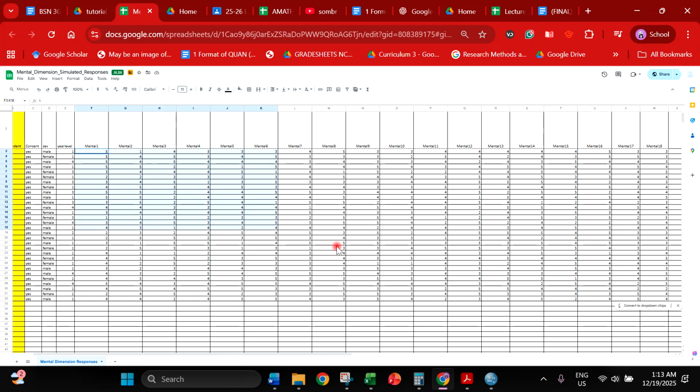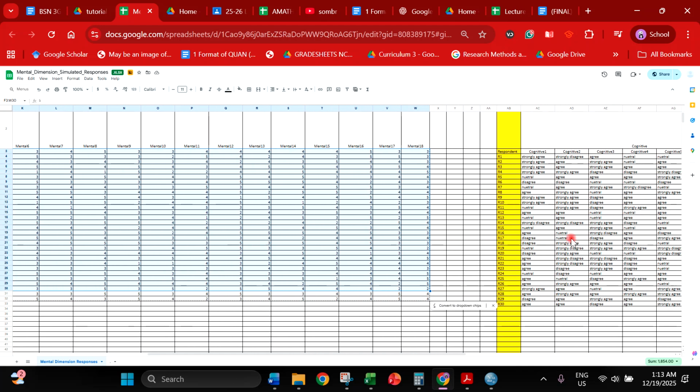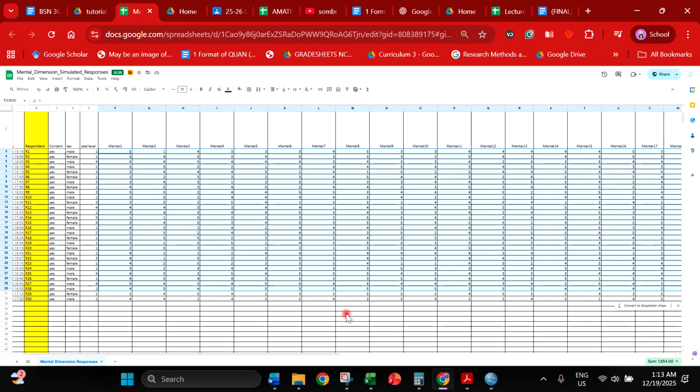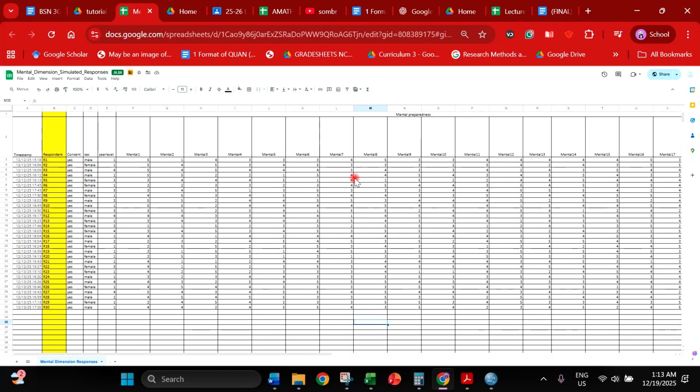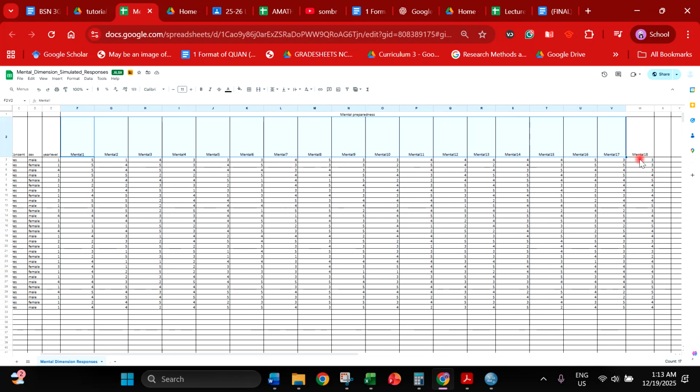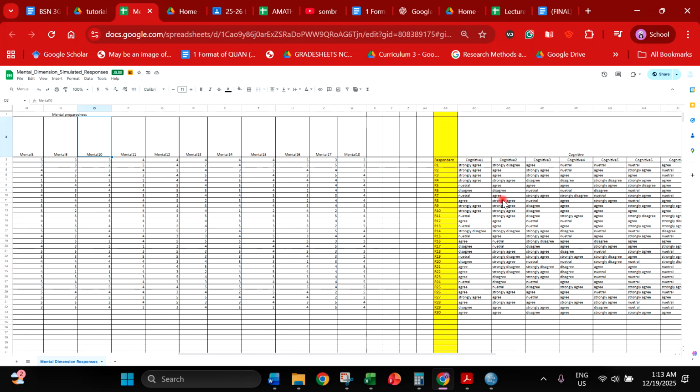All right, from here, going to this part. So this is the mental preparedness questionnaire. Make sure to label it at the top, and try to think of a label that is one word only, one word that doesn't have a space. Okay, so later I'm going to explain why.